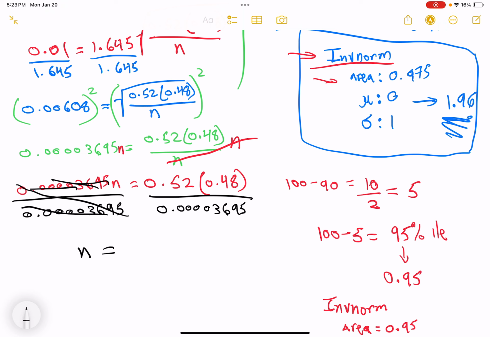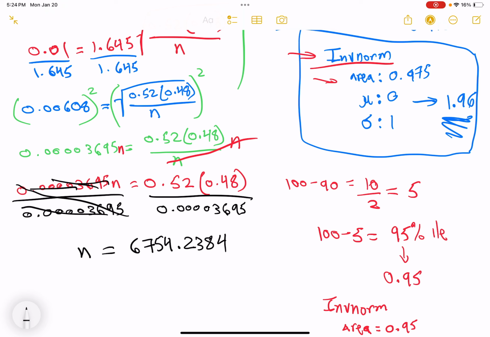And I'm going to run that calculation again as we speak. It is parentheses 0.52 times 0.48 divided by the answer that we just got on the left side. And I get 6,754.2384, okay? Now this is the most important part.